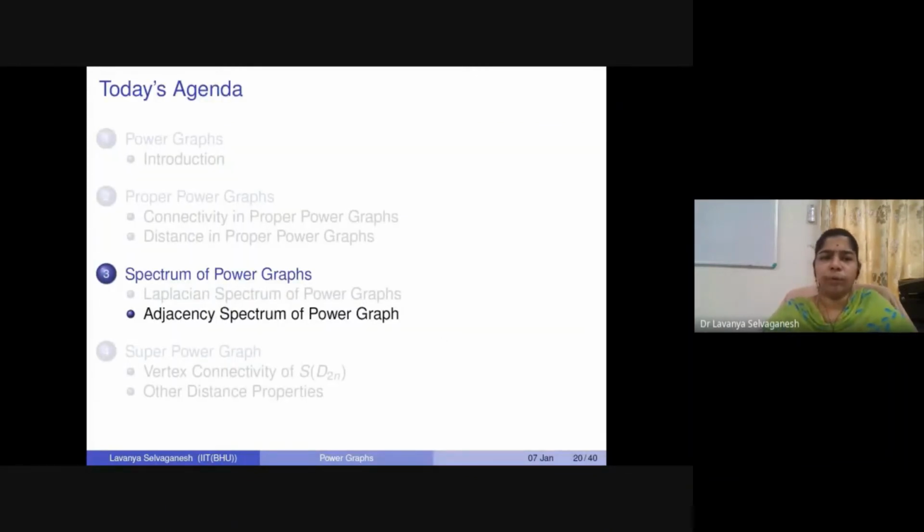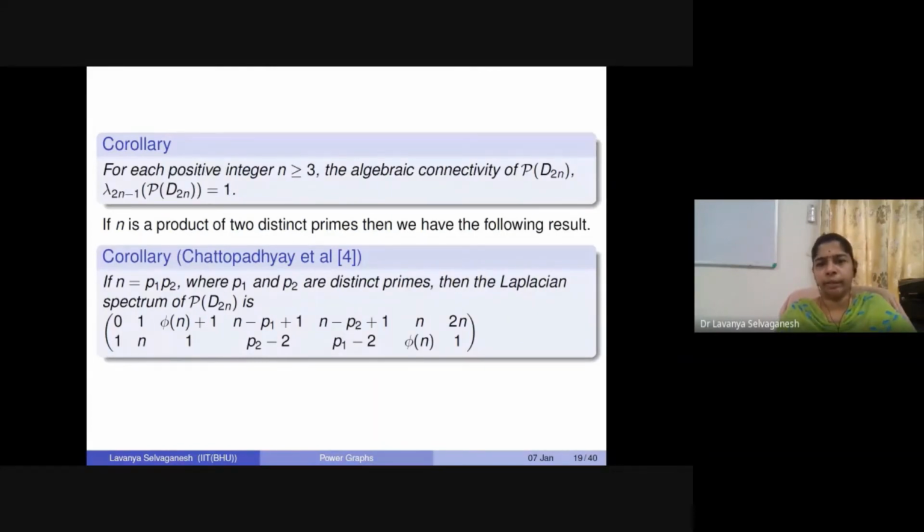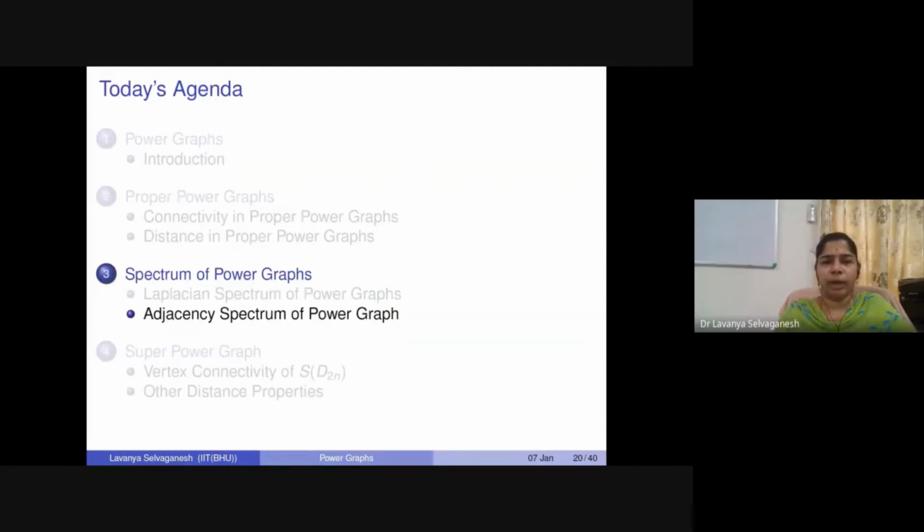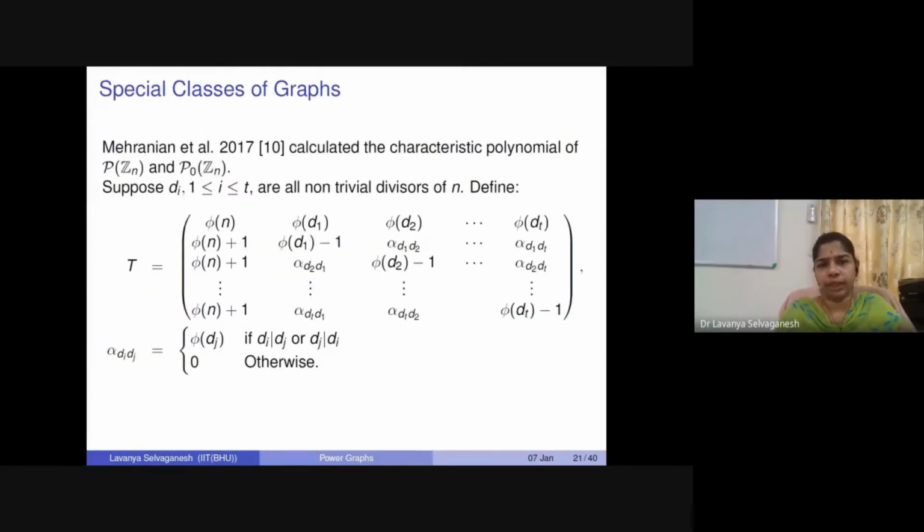So we have talked about the Laplacian spectrum. As you can recall, these results came in the 2015 to 2017 period. In fact, the first paper about the adjacency spectrum was published in 2017. So to talk about the adjacency spectrum, again, we have to go through the characteristic polynomials, write down the expression and pick it up.